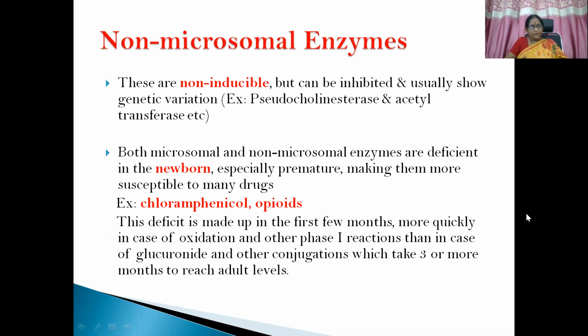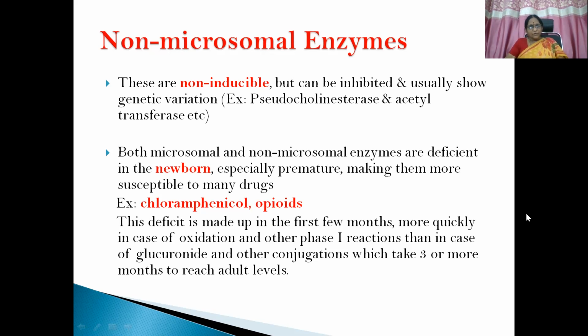Both microsomal and non-microsomal enzymes are deficient in the newborn. This is a well-known factor. In the newborn, there is a deficient functioning capacity of the microsomal enzyme and also deficient quantity, especially in premature newborns, making them more susceptible to many drugs, for example, chloramphenicol and opioids.